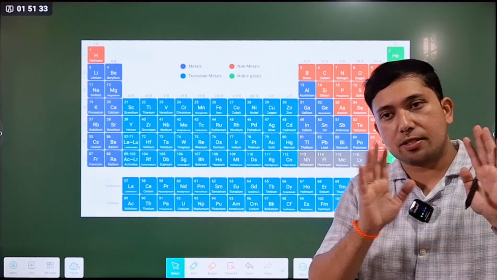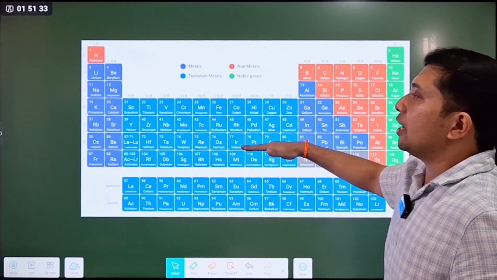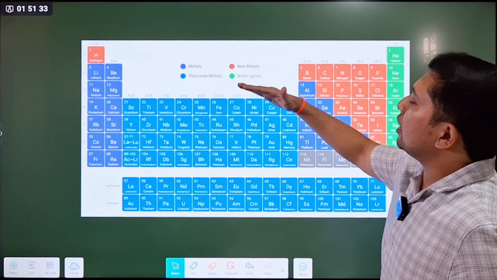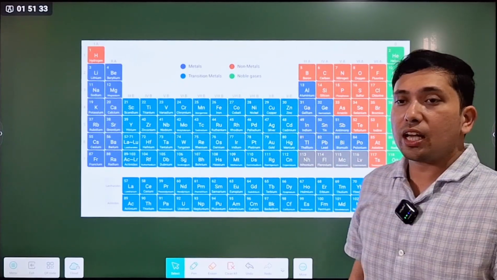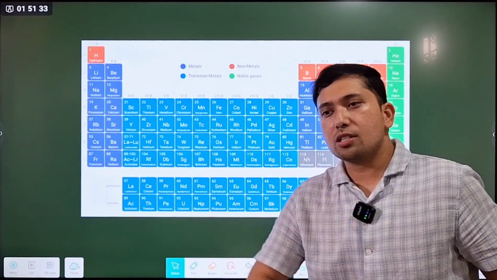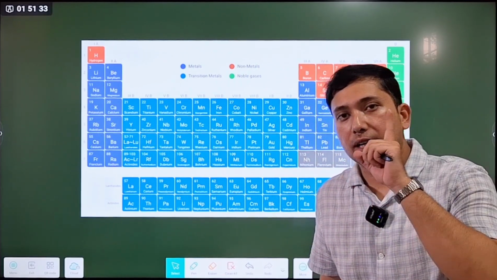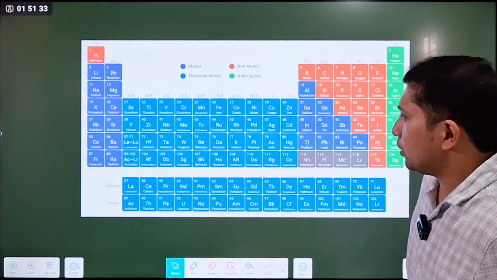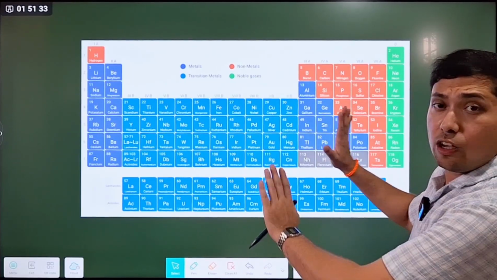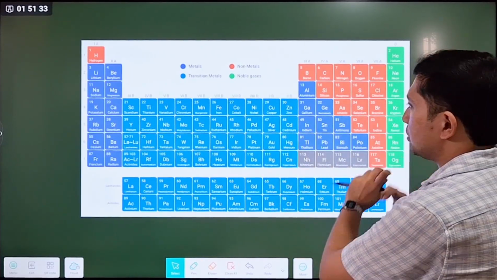During their time it was relevant, but in our time Henry Moseley said we will arrange the elements according to increasing atomic number. Atomic number means the number of protons present inside the nucleus of an atom of an element. That proved to be very stable, which led to the foundation of the modern periodic table.